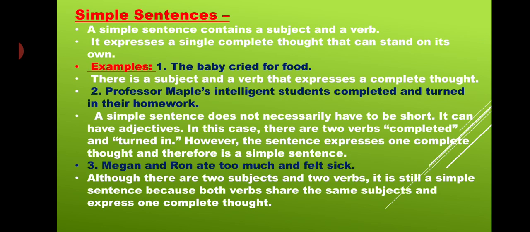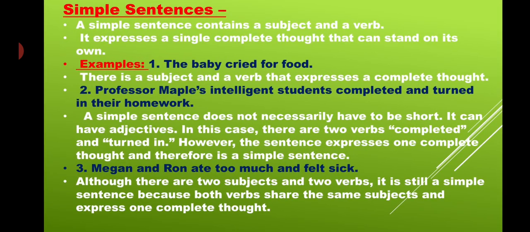So first of all, our first topic of today is the simple sentence. A simple sentence contains a subject and a verb. It expresses a single complete thought that can stand on its own. That means your sentence is a completely meaningful sentence.